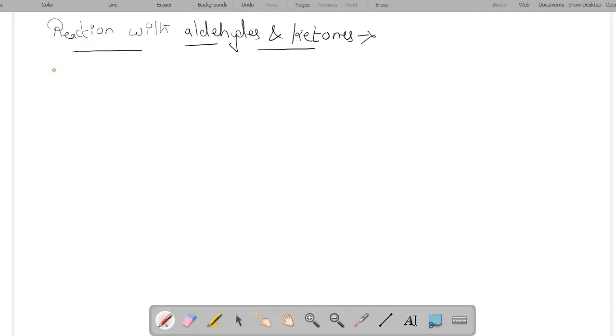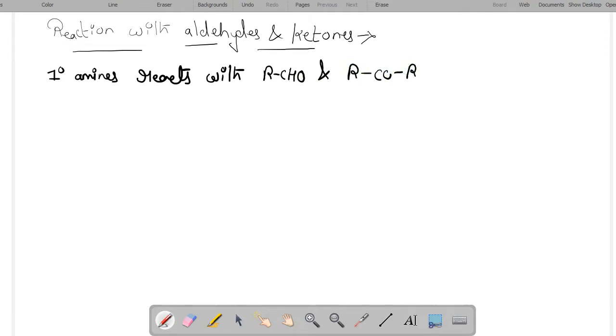So primary amines react with aldehydes and ketones to form azomethynes,